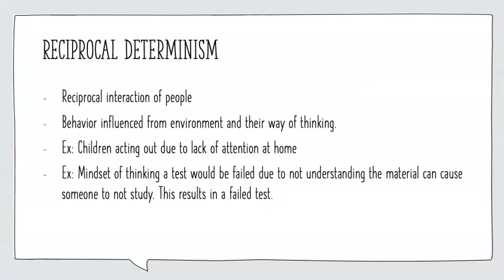And there's also reciprocal determinism, right? It's the interaction of people. Behavior can be influenced by our environment, and not only by environment but cognitively, right? The way we're thinking. A perfect example is children acting out. They act out because they don't get that attention at home. They think, you know what, if I behave this way, they won't care. They don't care at home, so they won't care at school.